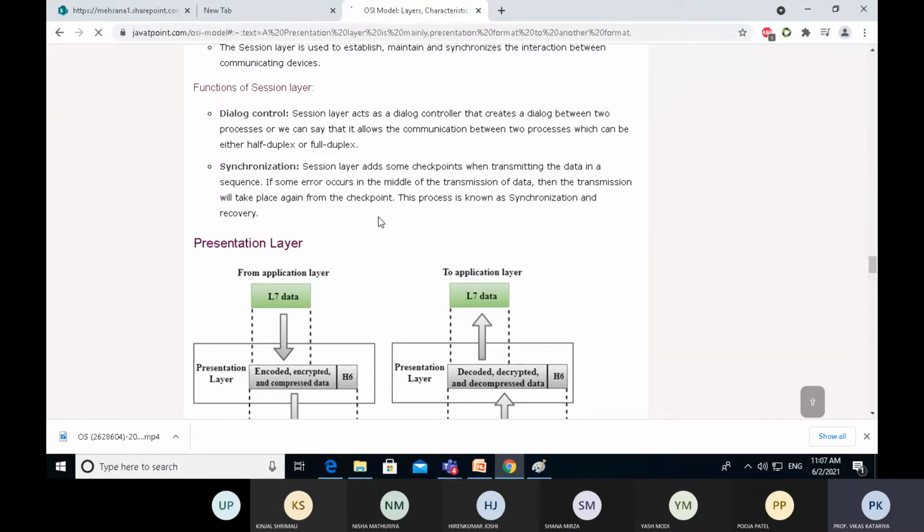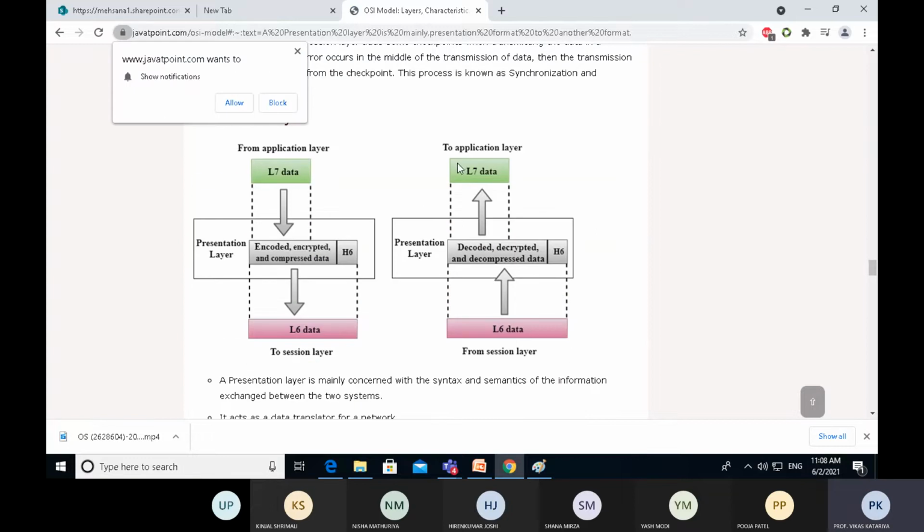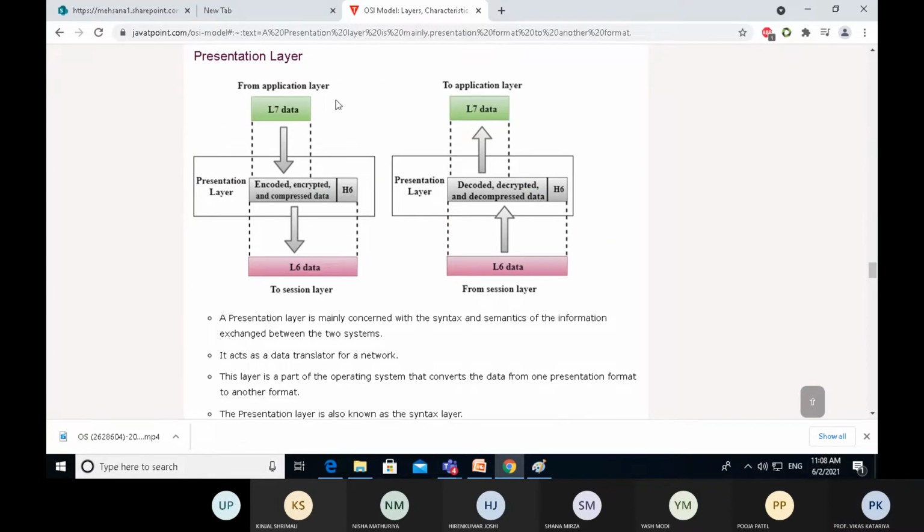But whenever it transfers from the server to the client machine, that is, to our browser, it will be translated and converted into a user-readable format. So it will take data from the application layer, perform the translation, and then transfer it to the session layer. That is the function of the presentation layer.